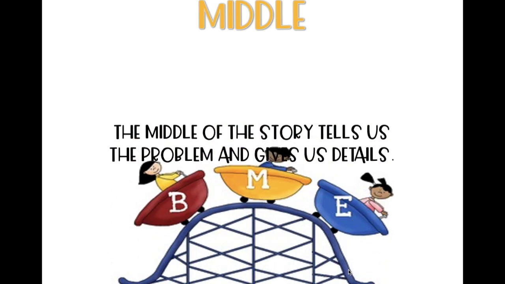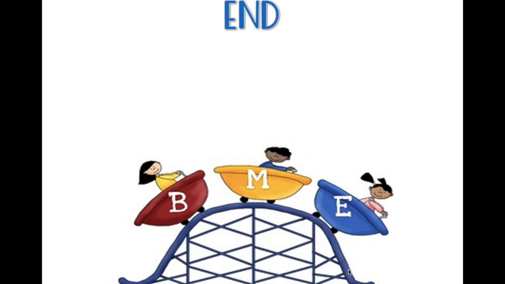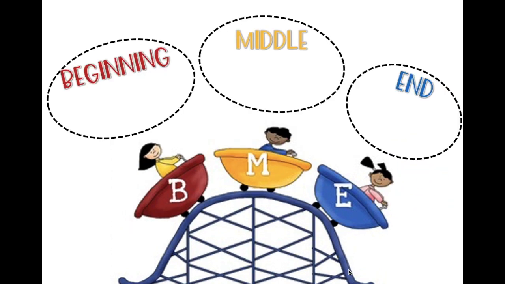The middle of our story tells us the problem and gives us the details of the problem. And the end of our story tells us how our problem is solved and gives us more detail as to how our story ends. So as we read Owl Moon, I want us to think about the beginning, the middle, and the end of our story. Think about how your story starts. Who are our characters and where is our story taking place?